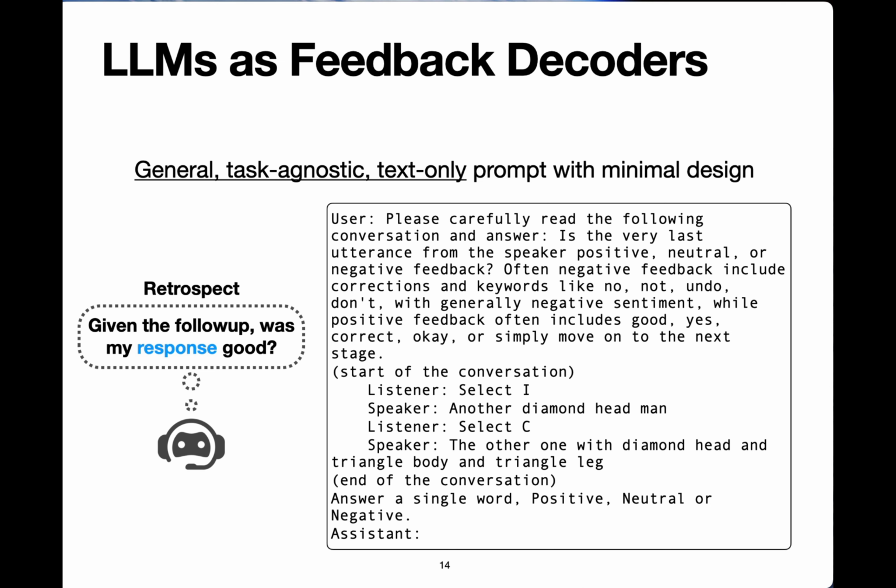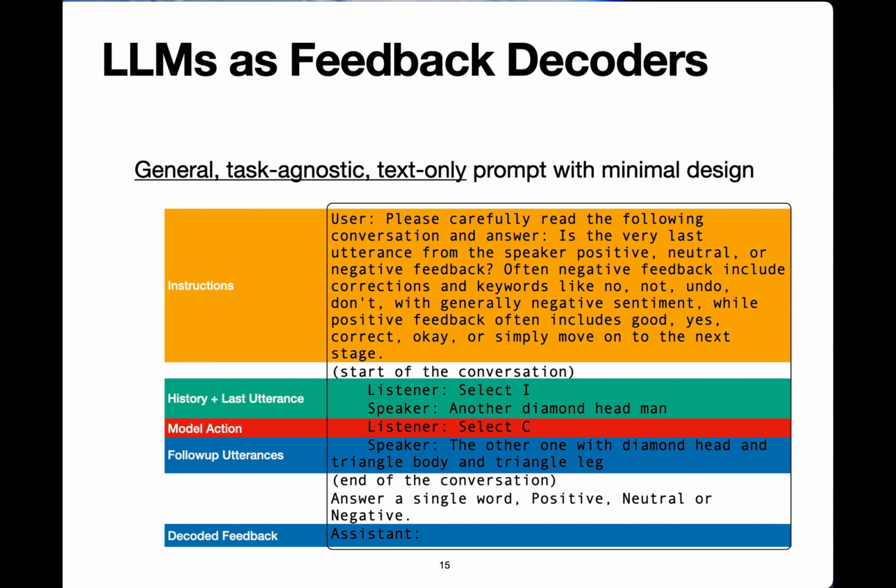Our prompt is extremely simple. We have a set of instructions, we have the history of the interaction, text only, the model action, and the follow-up utterances from the user, from the human participant. We then ask the LLM for two types of feedback. We either do three-way feedback, positive, neutral, or negative, or we experiment with a binary feedback, positive and negative. In this example, we ask for positive, neutral, or negative, and the decoded feedback is negative.